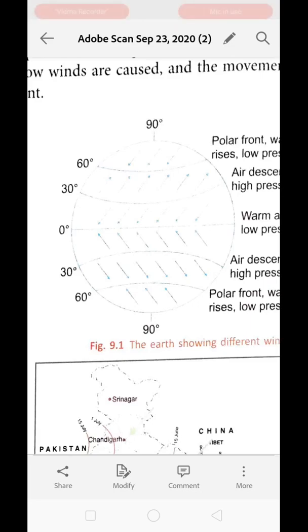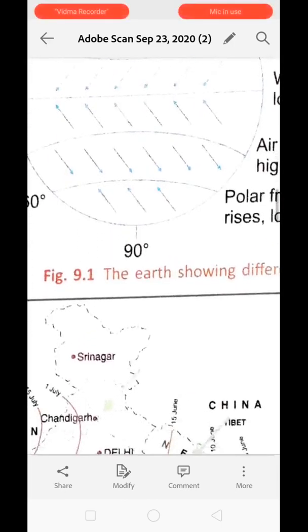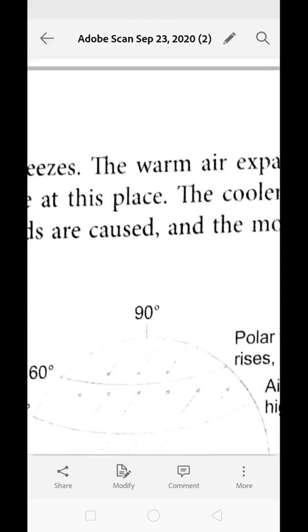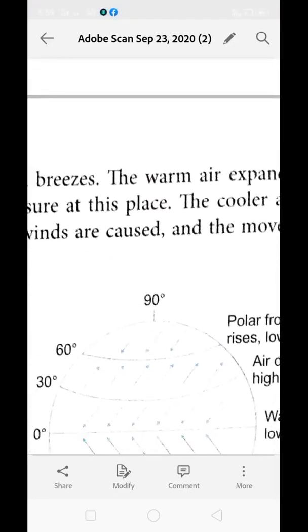The air at the pole is much cooler in comparison to the 60-degree latitude. You can say polar regions are much cooler in comparison to the 60-degree latitude. Here also the warm air rises up at the 60-degree latitude. Because of the low pressure area at the 60-degree latitude, the colder air from 90 degrees, from the polar region, will move toward the 60-degree latitude.